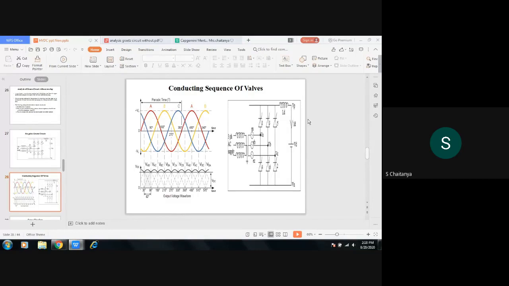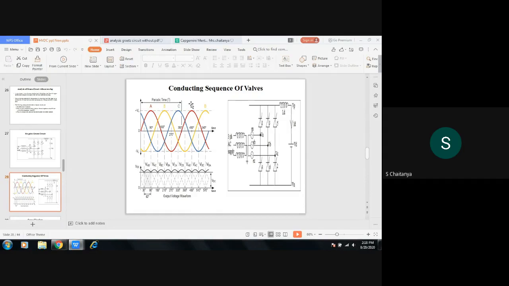See, first we'll see how the sequence of the pulses are firing. At first 1 and 2 will be fired, then 2, 3, then 3, 4, like that. The sequence of pulses will be there: how it fires, at what time, which 2 pulses are firing. First we'll see that one.